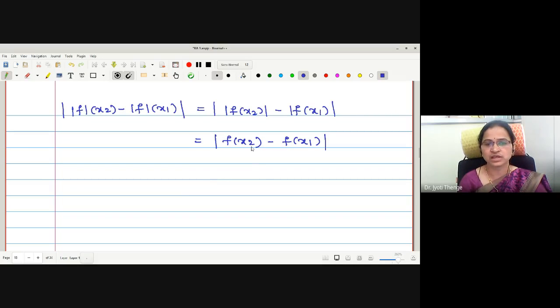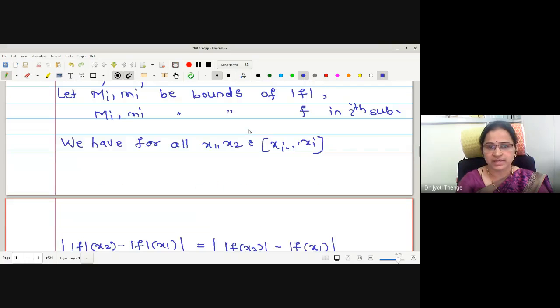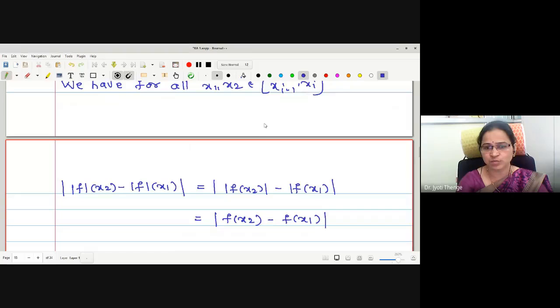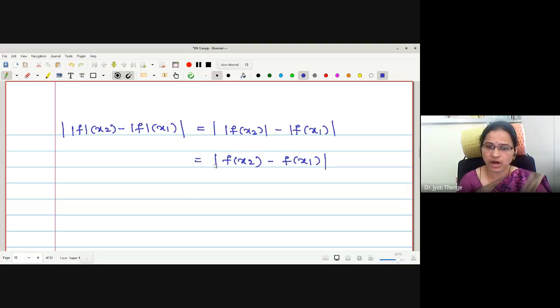Therefore, one can write this as f(x2) minus f(x1). Now, what the lemma says is that if f has the bounds capital Mi and small mi, then according to the lemma, the set of this type for different values of x1, x2 has the supremum capital Mi minus small mi. Therefore, what should be the relation here?